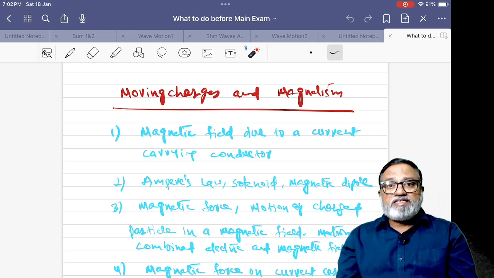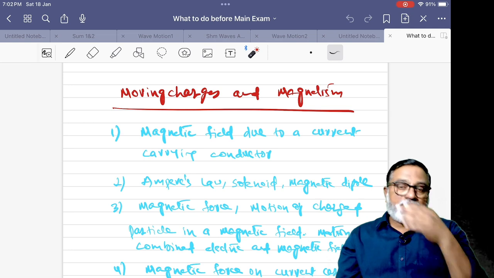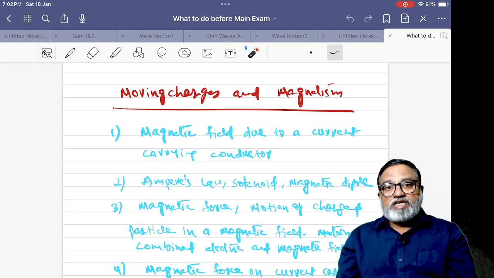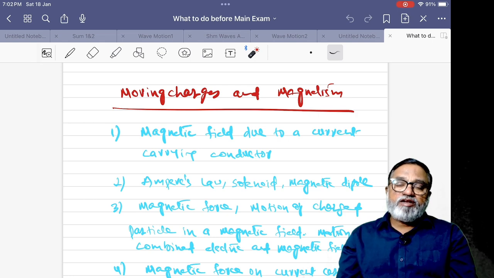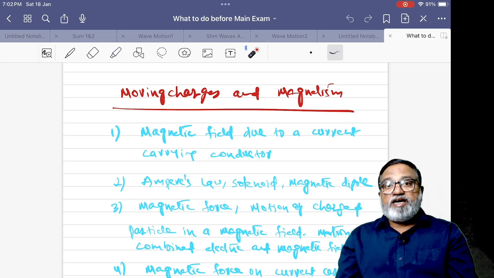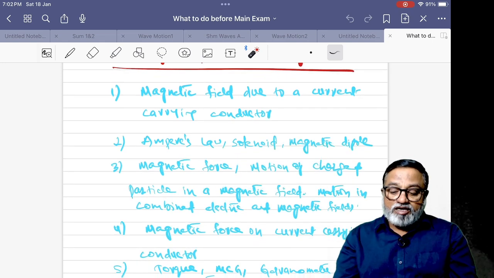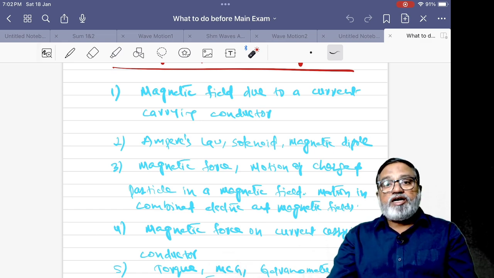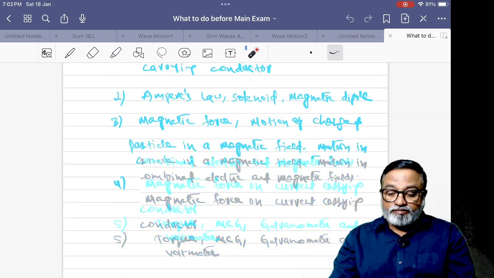Motion of a charged particle in a magnetic field. If the charged particle enters parallel to the magnetic field, then there is no force acting on it. Therefore, it moves in a straight line. If perpendicular to the field, it follows a circular path, and the radius of the circular path is R = mv/Bq. Like that, there are different formulas. And magnetic force on a current carrying conductor, BIl sin theta. Torque acting on a current carrying conductor, moving coil galvanometer, conversion of galvanometer into voltmeter and ammeter.